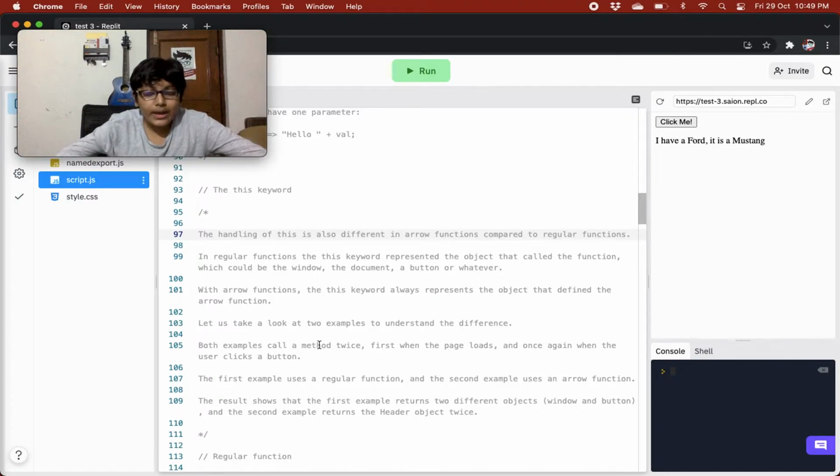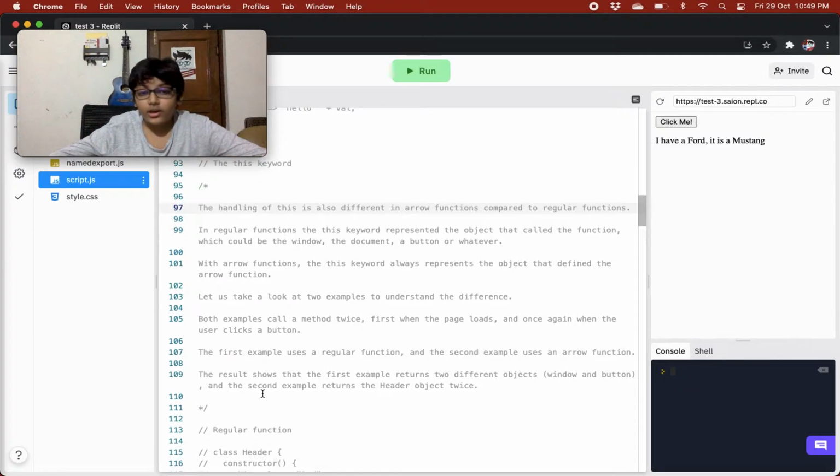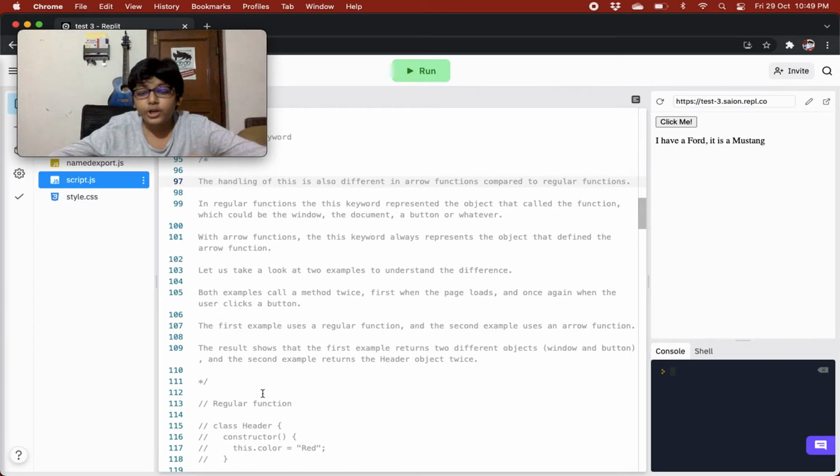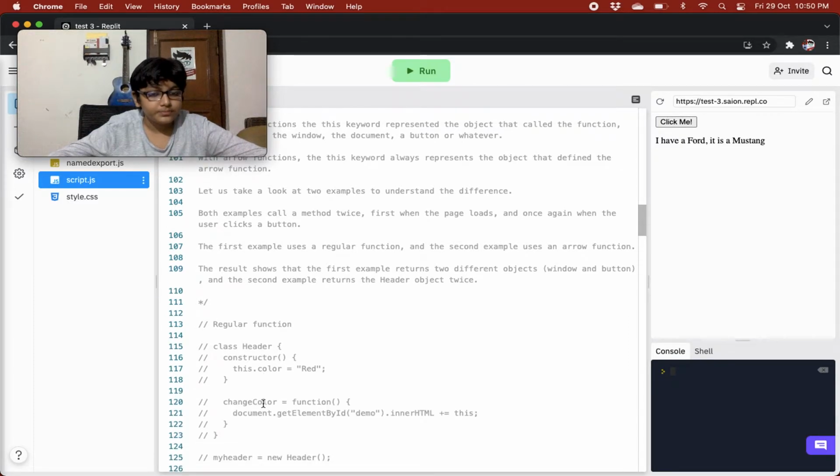Let us take a look at two examples to understand the difference. Both examples call a method twice: first when the page loads, and once again when the user clicks a button. The first example uses a regular function and the second example uses an arrow function. The result shows that the first example returns two different objects, window and button, because those two objects were the objects that invoked the method. But the second example returns the header object twice, because the header object must be the object that defined the method.